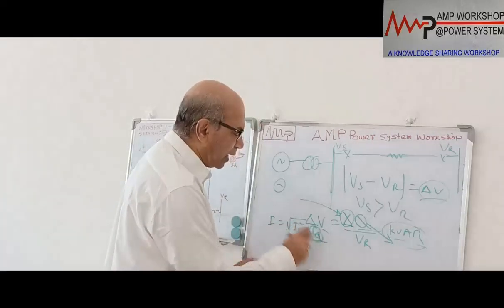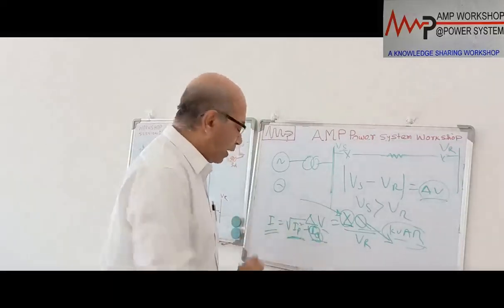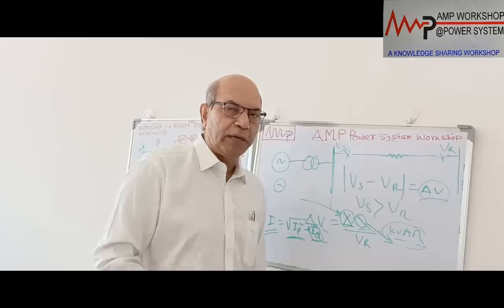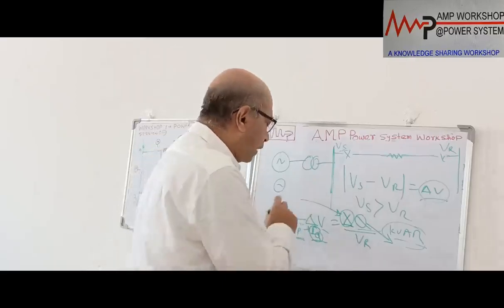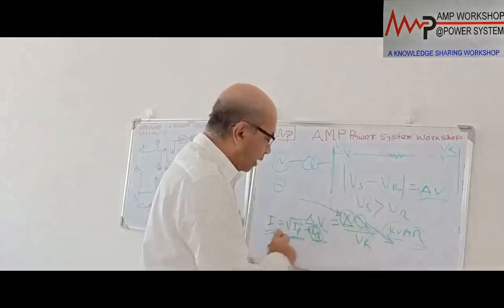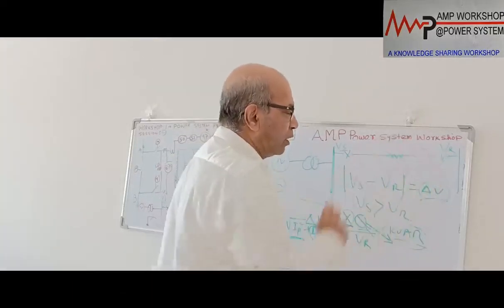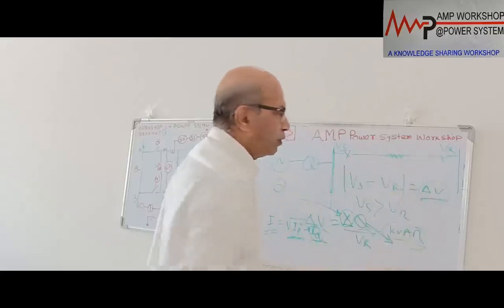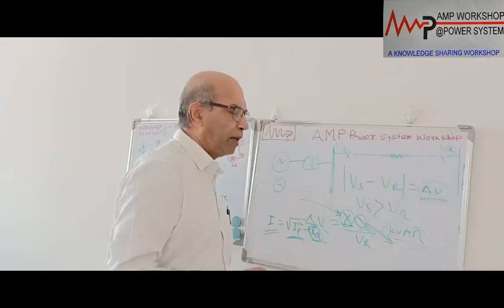So if we reduce this IQ, automatically I will be less. If I is less, then the copper loss on the line will be less. So the loss depends on the current. Therefore, by reducing the Q also, we can improve the efficiency of the line. That means we can reduce the voltage drop and we can increase the efficiency of the line.